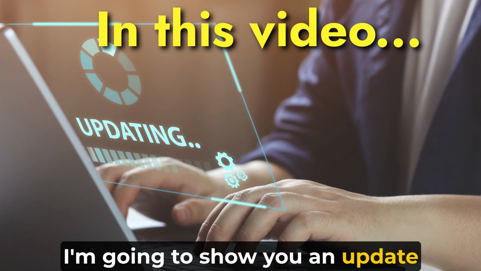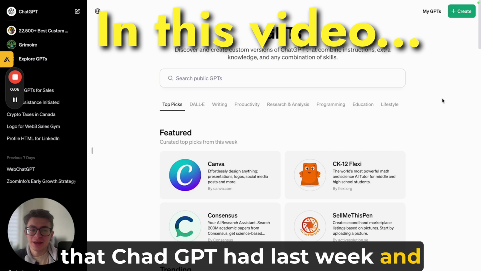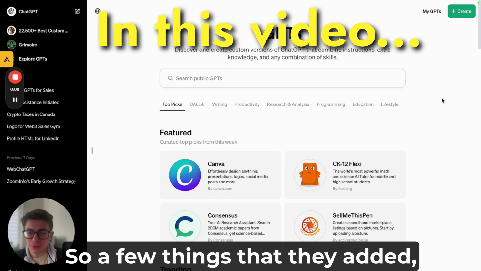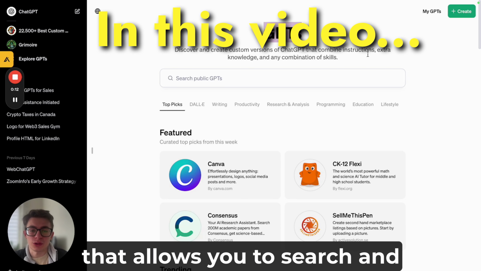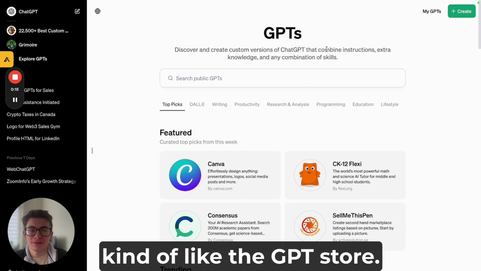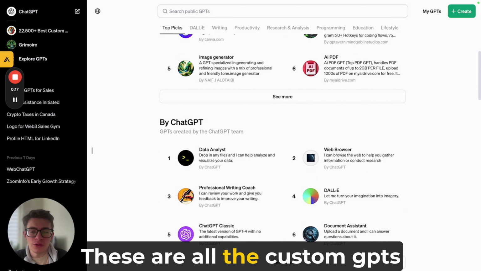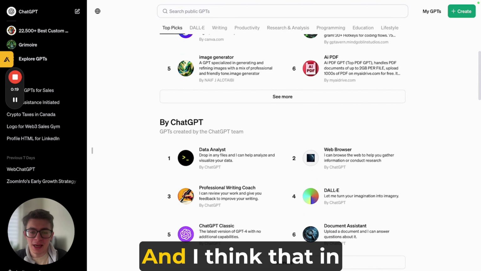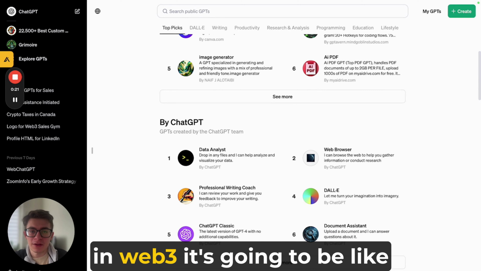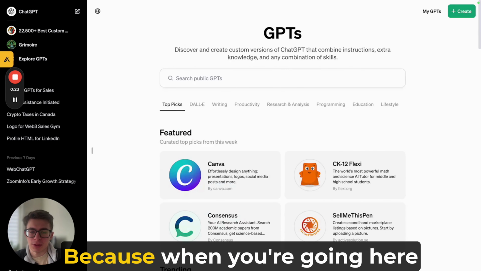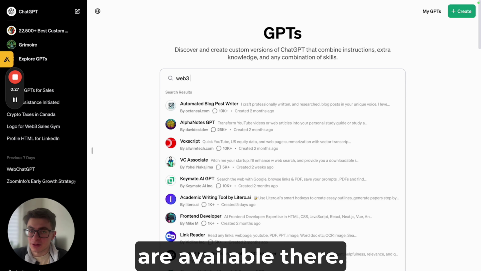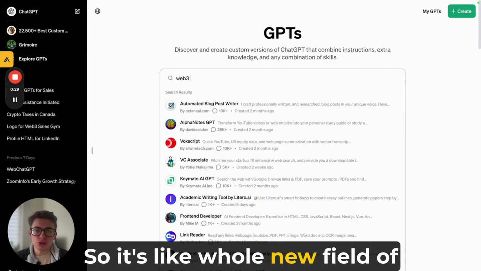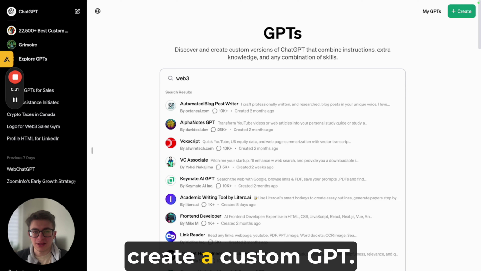I'm gonna show you an update that ChatGPT had last week and I'm gonna cover it today. So a few things that they added. They added the custom website that allows you to search and Google for all the GPTs, kind of like the GPT Store. These are all the custom GPTs that you are able to create, and I think that in our industry in Web3, this is gonna be a very, very good use case, because when you're going here and you're looking for Web3, there are no GPTs available there. So it's a whole new field of opportunities for you to create a custom GPT.